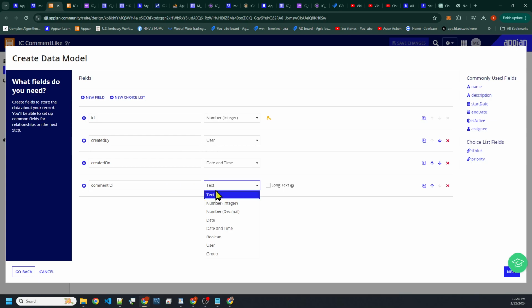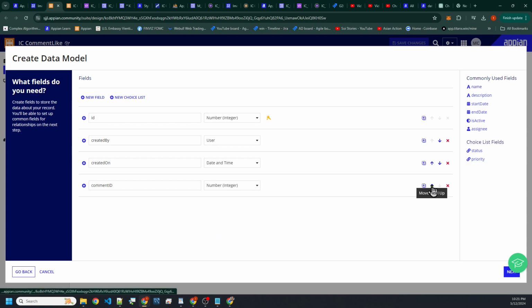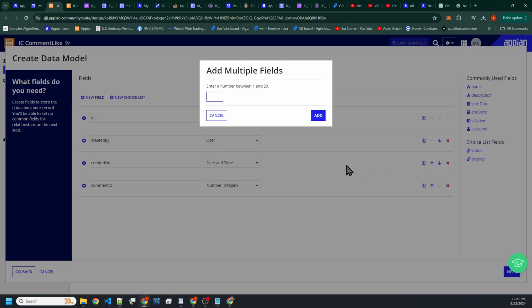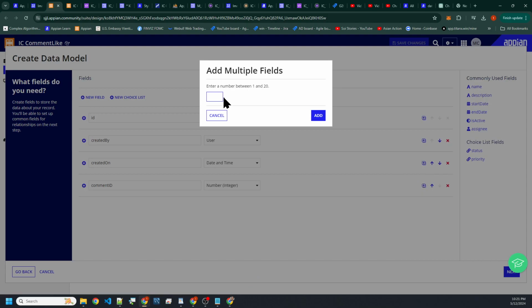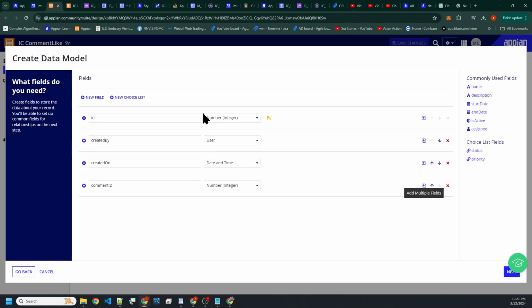Comment ID, this is an integer, and we're going to see if we can map. Oh, this is interesting. You can add multiple fields in there. Comment ID here. Let's go to next.